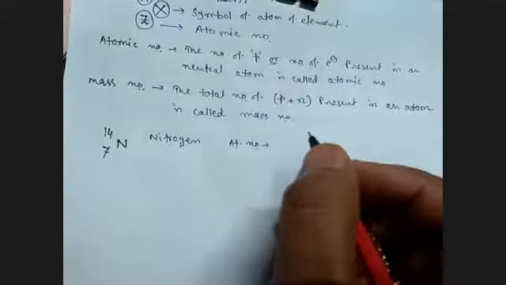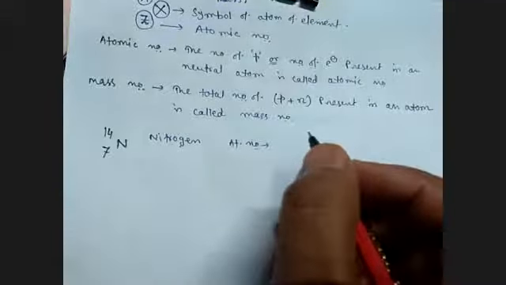Atomic number 7 means the number of protons equals the number of electrons, which is also 7.